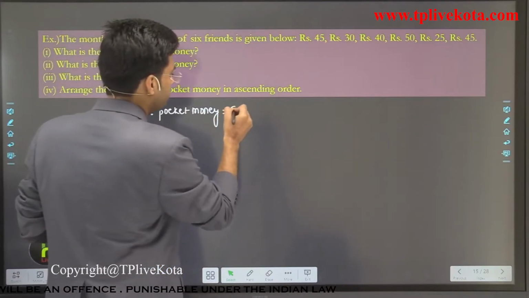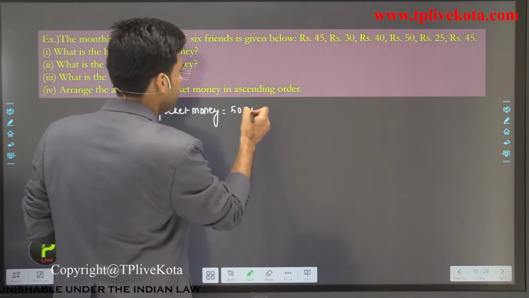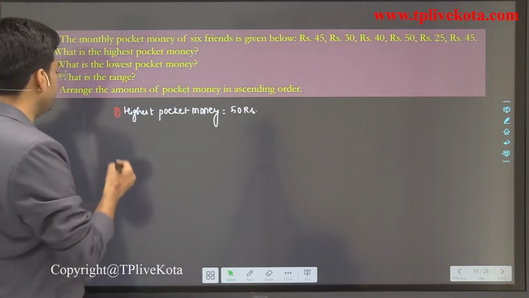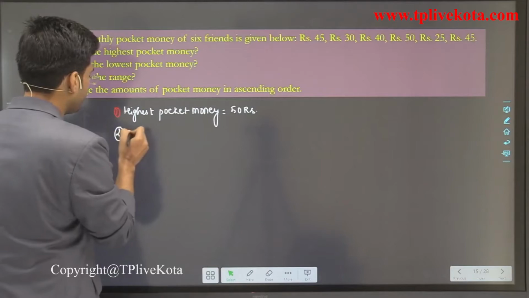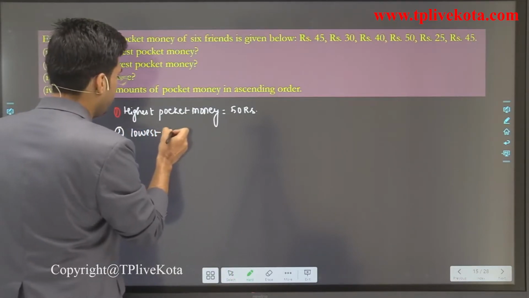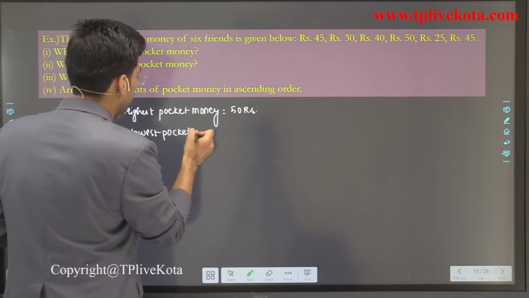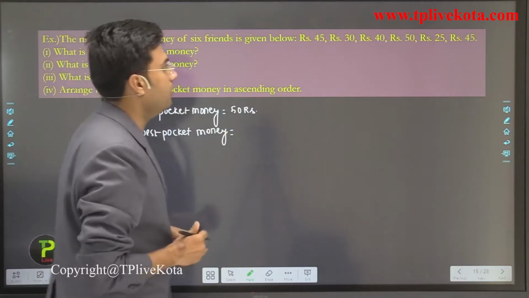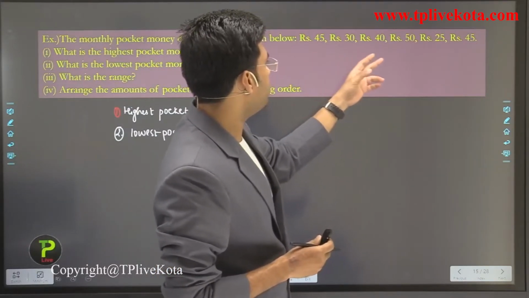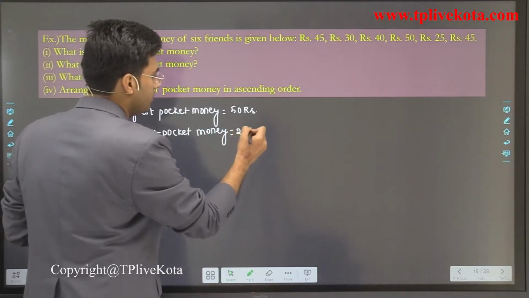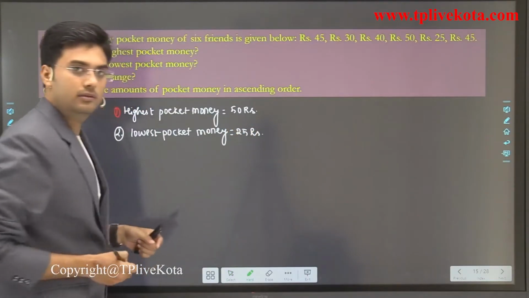Now the next is the lowest pocket money. If we observe here, the lowest pocket money is 25 rupees. Clear?